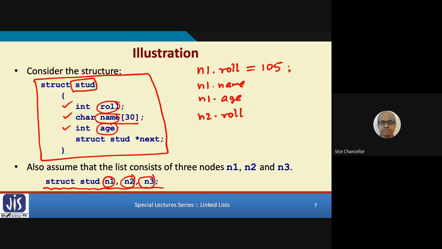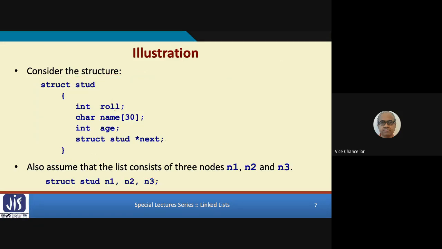Now there is a second way of accessing. Let me also mention this, because I am not discussing this part of it. I am assuming that you already know, but I am very quickly recapitulating. Suppose I have declared three structures n1, n2, n3 like this. Also, I define something like this. Let's say struct student star p.